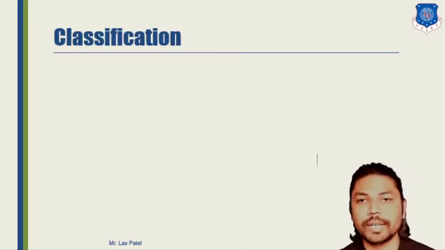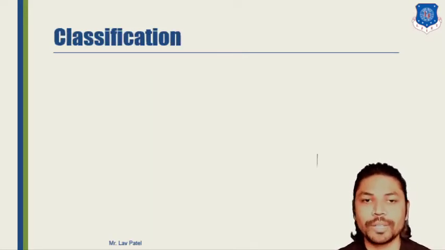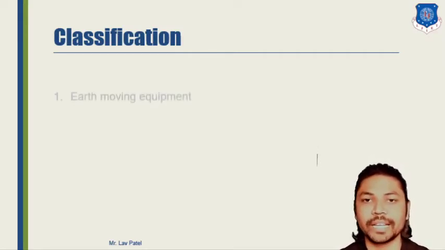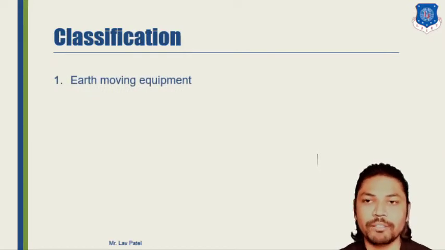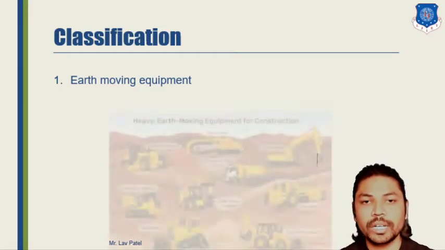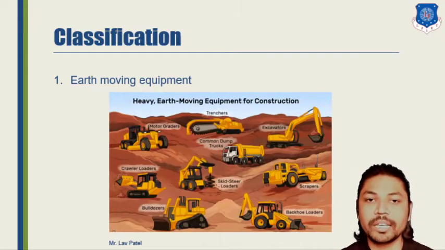Okay, now let's further talk about the classification. Special purpose vehicles can be classified into four main categories. Let us discuss them one by one. First is earth moving equipment. In earth moving equipment we are considering very large or heavy vehicles that can be used for constructional purposes as well as dam building, bridge building or any power plant based work.